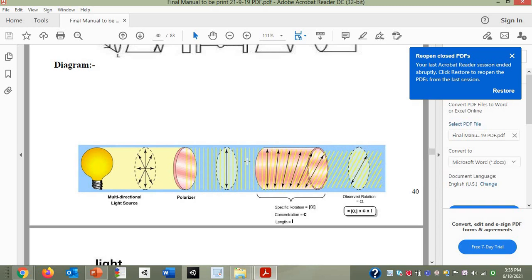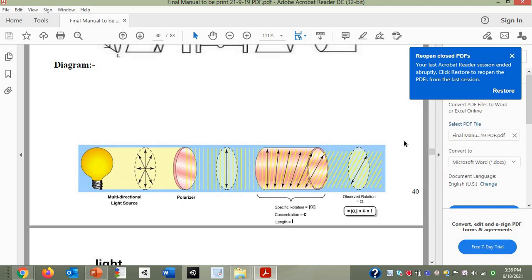But before going towards the eyepiece, that light is passing through the optically active substance. Whenever polarized light passes through an optically active substance, there will be some amount of rotation in its propagation. That rotation we have to measure with the help of the polarimeter.